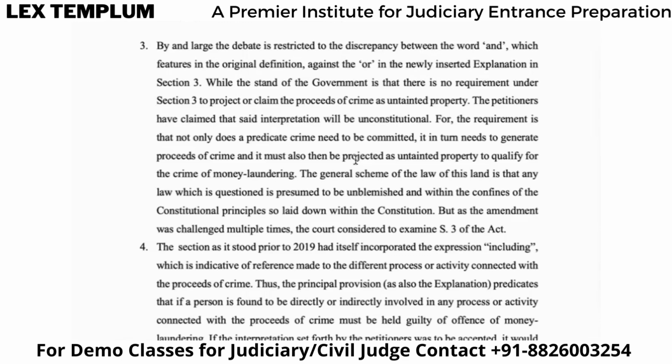I have not received any proceeds of crime. I just committed that predicate crime, right? Then it will not become an offense, right? To become an offense for this particular crime, it should generate proceeds of crime. And then that person has to project it, to show it to some other person or to the world, that this is untainted property. Then only it will become a crime of money laundering. Otherwise, it won't. If there are no proceeds of crime, it's just a predicate crime, then it will not become a crime of money laundering. There have to be three things. Predicate crime must be committed. It should generate proceeds of crime. And then that person should project it as an untainted property, right?